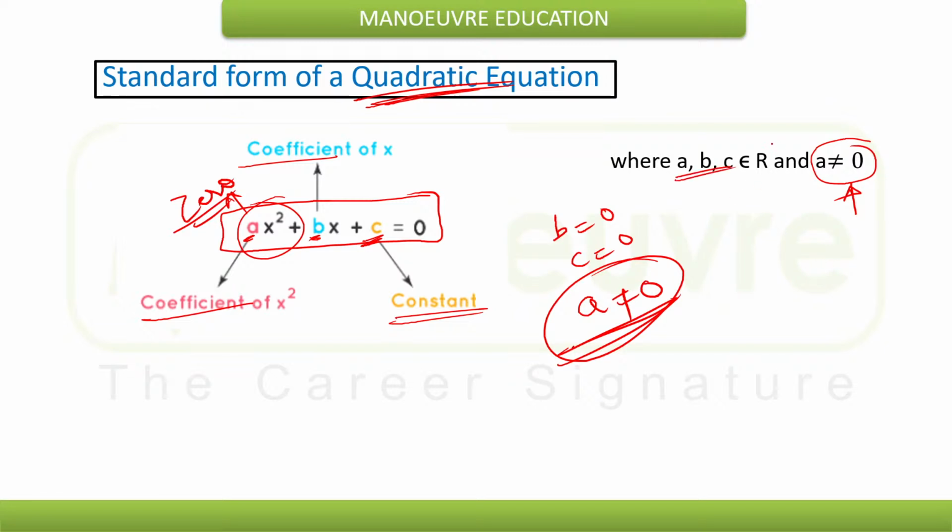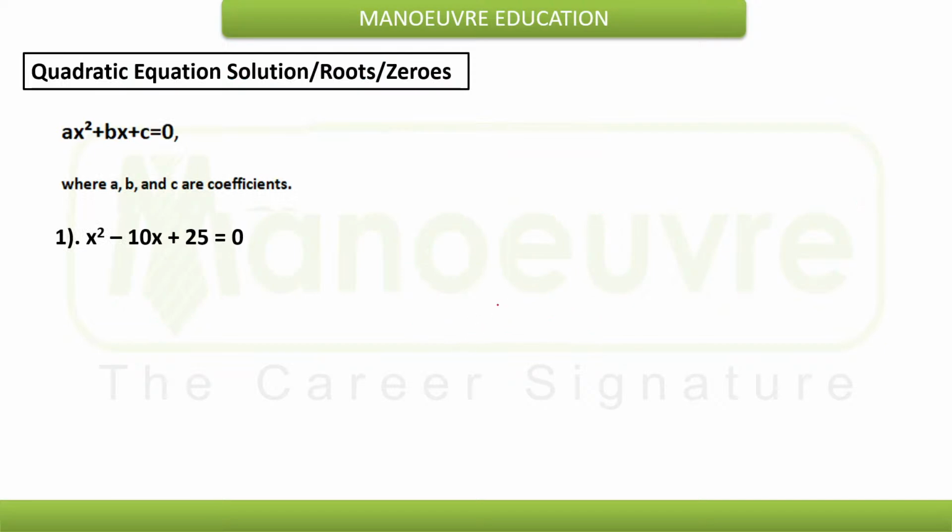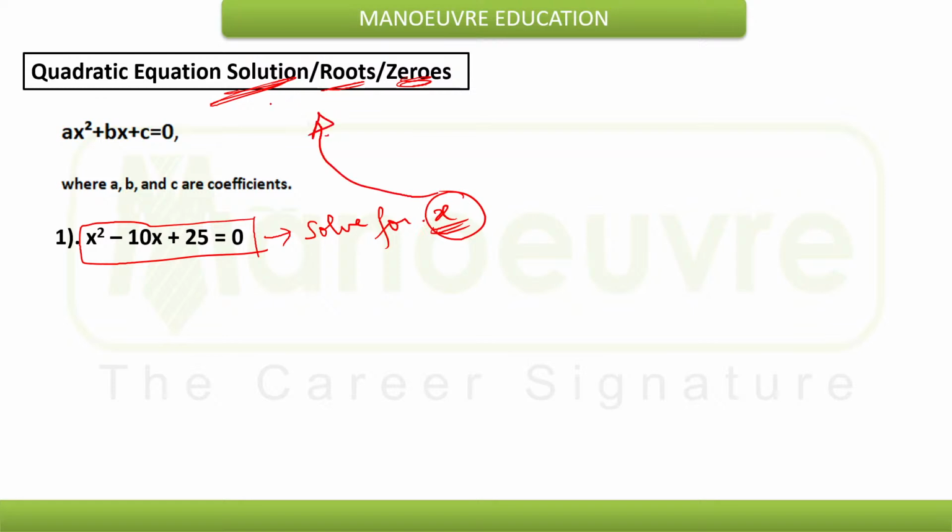So a, b, c belong to real numbers, but a should not be 0. That is the care we need to take here. Now after that we need to understand what we mean by solutions, roots and zeros. If we solve this equation for the value of x, that value of x is known by different names: solution, roots or zeros of that quadratic equation.